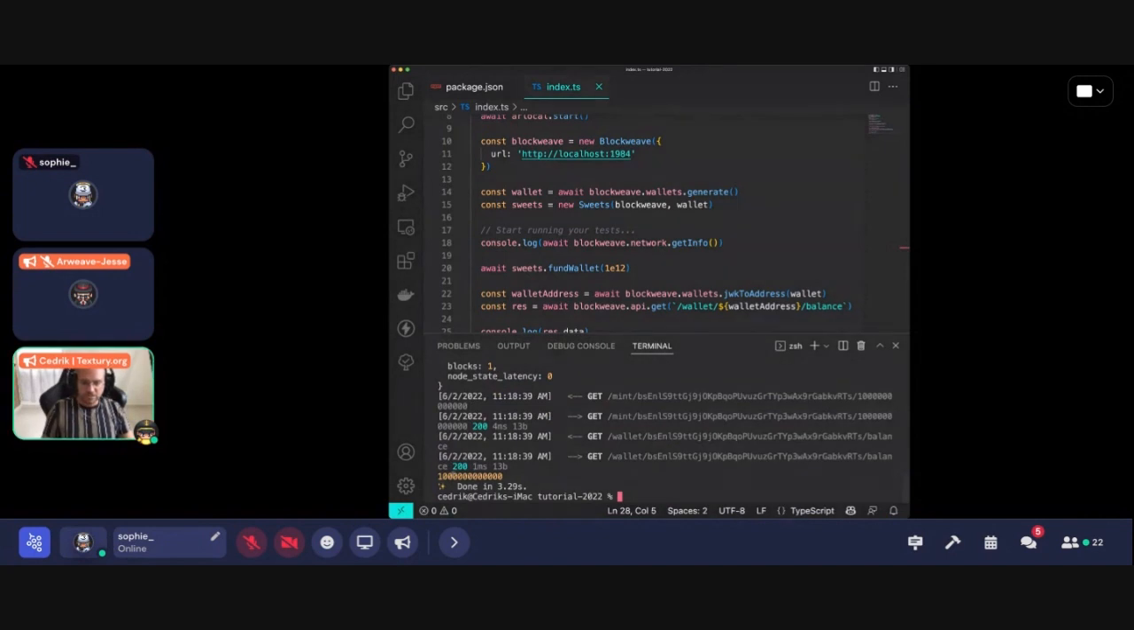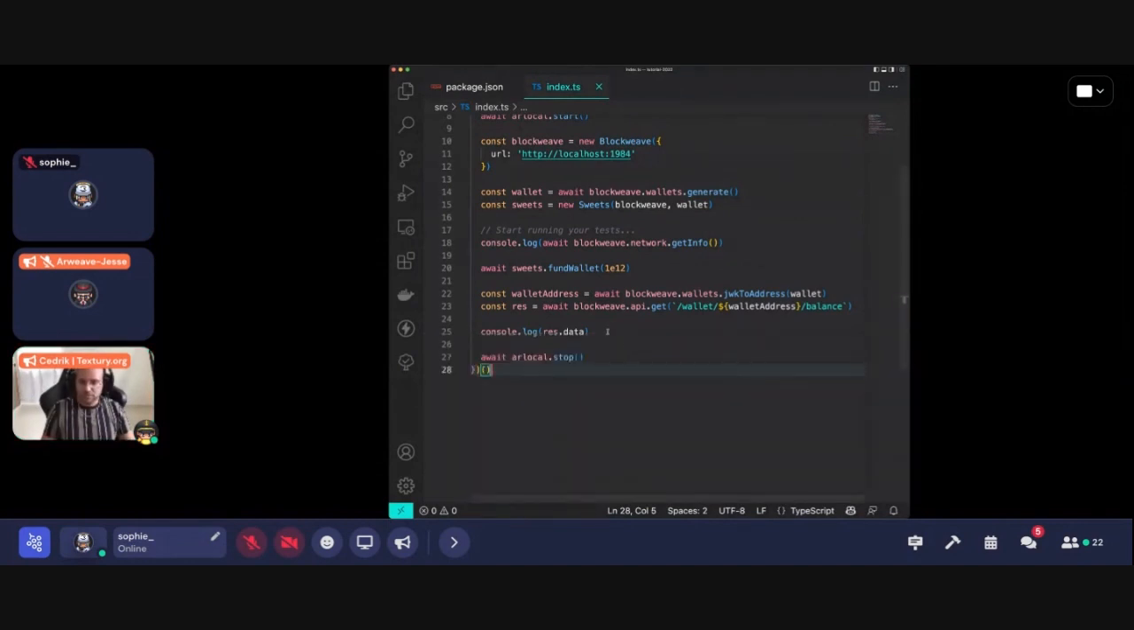Yeah, as you can see, here's the balance, which is 1 to the power of 12. Perfect. Next step, let's create a transaction. So create a new transaction.